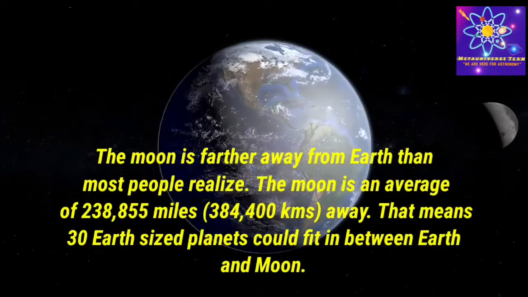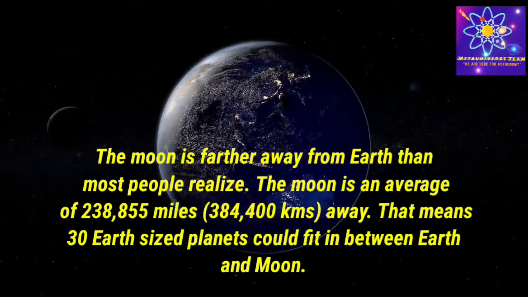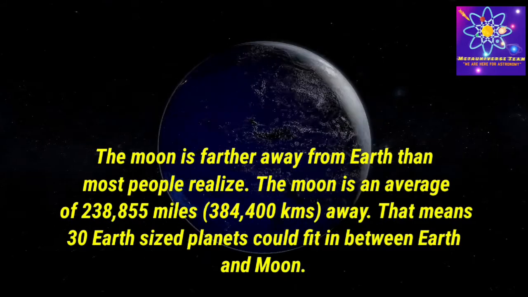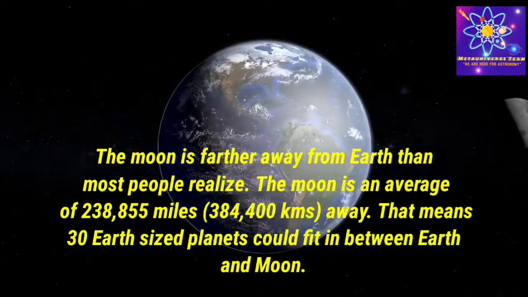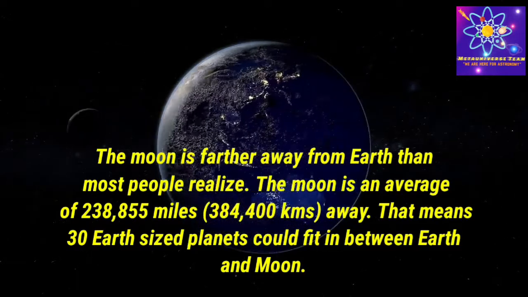The Moon is farther away from Earth than most people realize. The Moon is an average of 238,855 miles, 384,400 kilometers, away. That means 30 Earth-sized planets could fit in between Earth and the Moon.